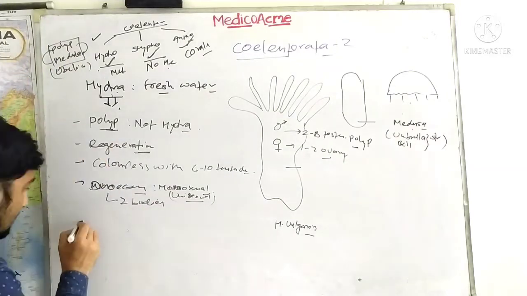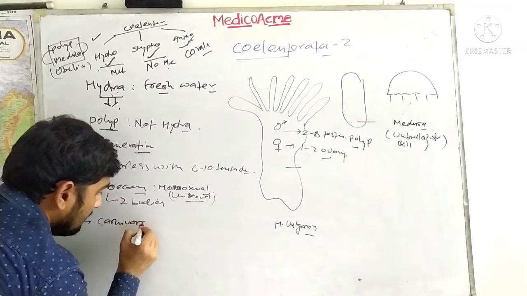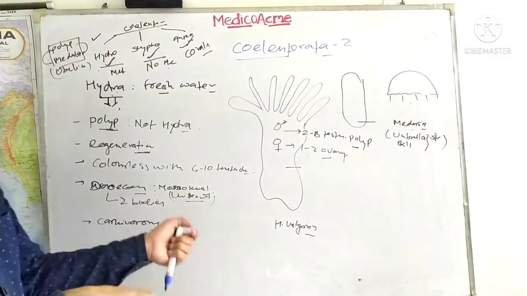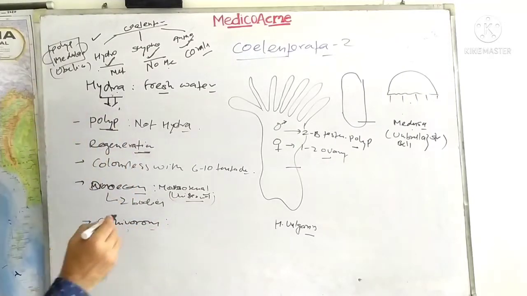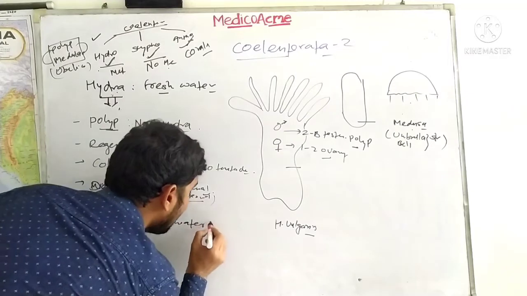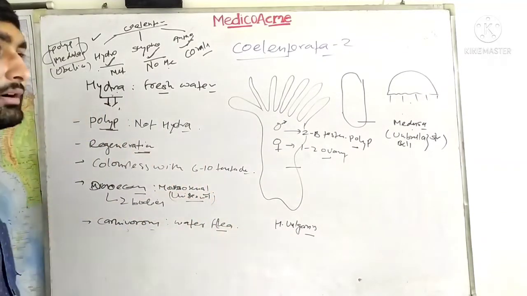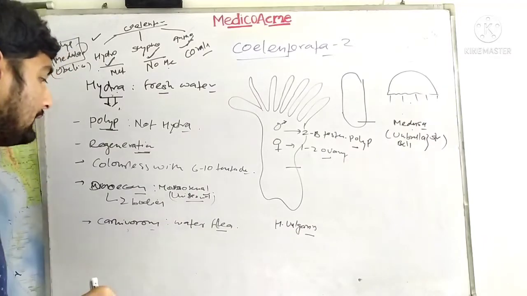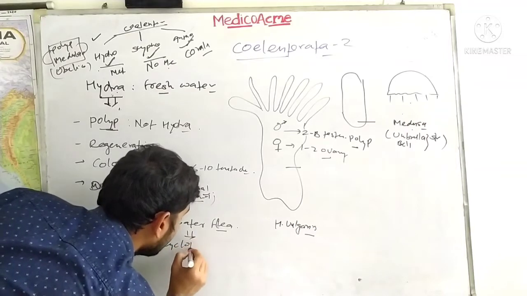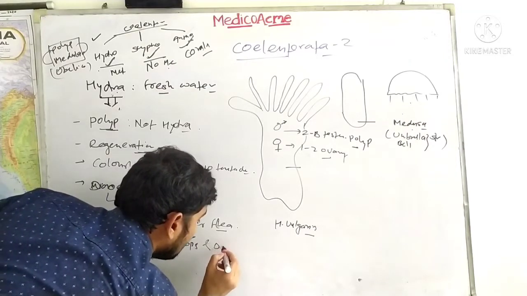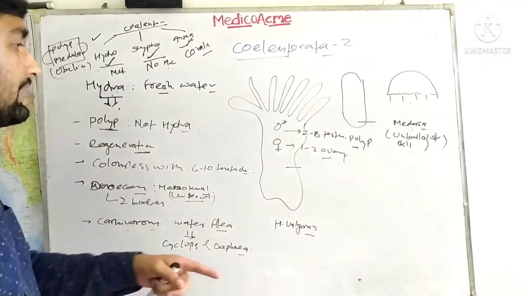About nutrition, these are carnivorous organisms. Think that this is so small and they are carnivores. This is very funny. They feed on the water flea. Water fleas are crustaceans, a group from the arthropoda, and they are Cyclops and Daphnia. These are very small water insects. So they feed on that.